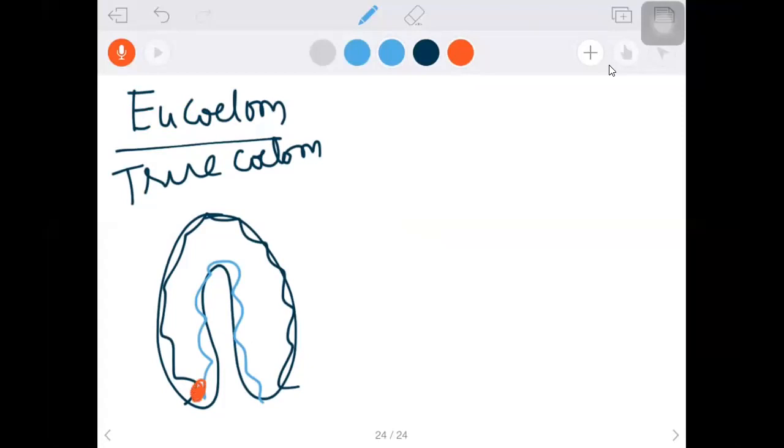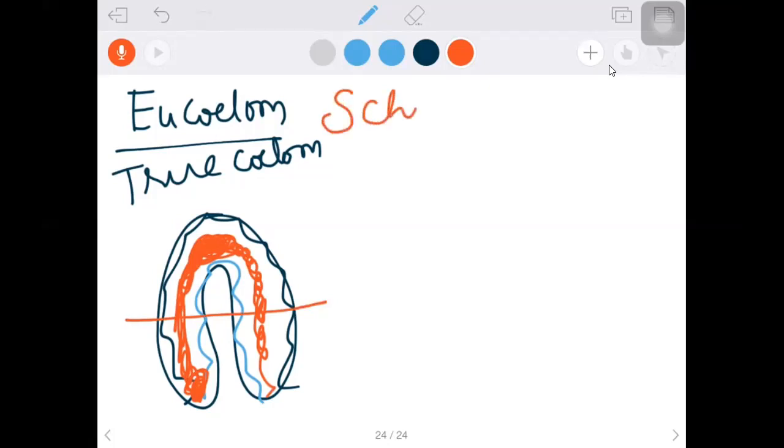The same story. At the rim or margin of the blastopore, where the ectoderm and endoderm are continuous with each other, where will the mesodermal cells go? Based on that, see here, they are not going anywhere, they are just dividing. So for this area, we have to take the transverse section to understand the schizocoelom, the first type of eucoelom. In schizocoelom, I'm taking the transverse section to understand this much better.